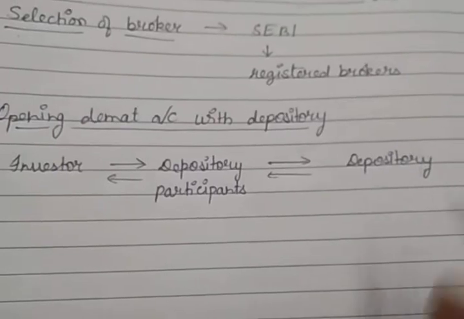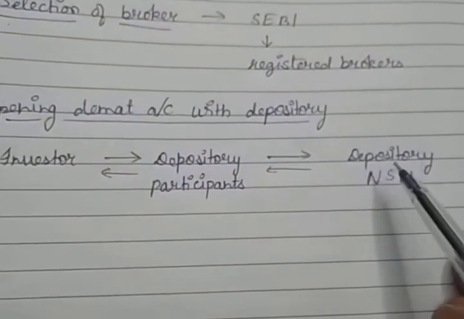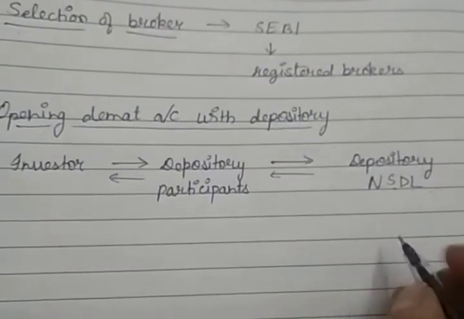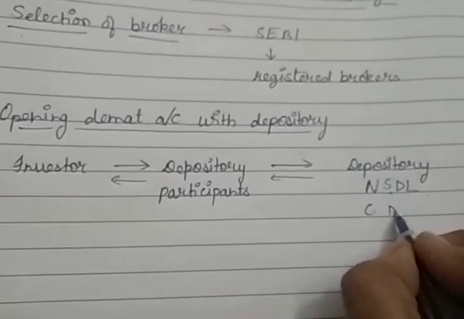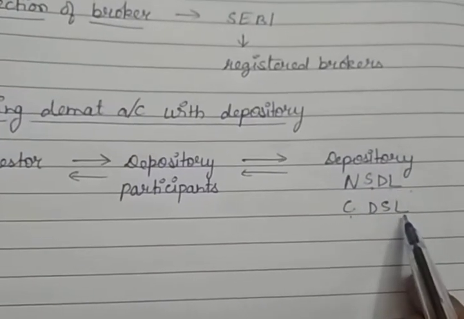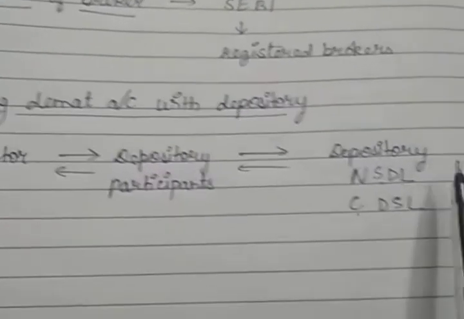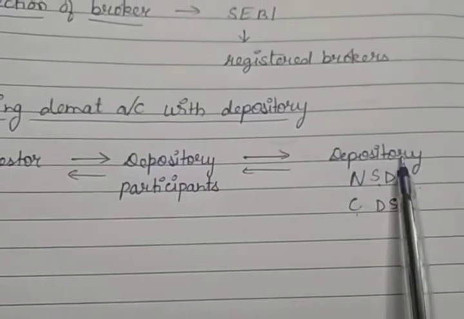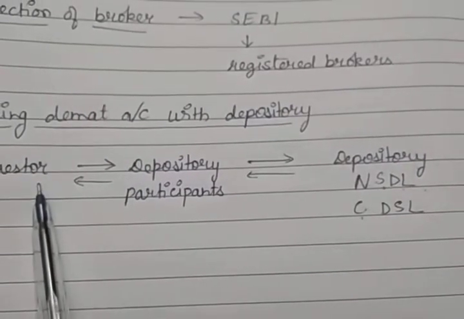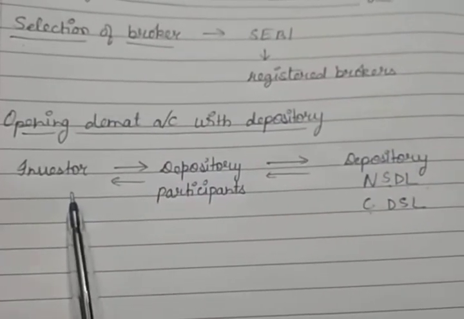First is NSDL, that is National Securities Depository Limited, and second one is CDSL, that means Central Depository Services Limited. These are the two depositories in India, and there is no direct contact between the depository and the investors.